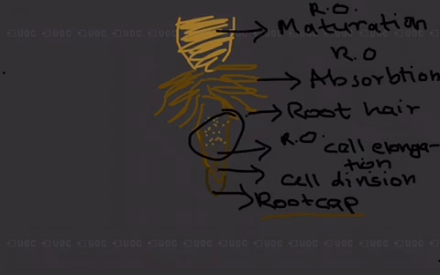And in the region of maturation, cells differentiate to form tissues like endodermis, xylem, phloem, cortex, etc. This has an important role because it also helps the plant body to get fixed in the soil, and it is useful in conduction of absorbed substances. Also, lateral roots develop from this region.